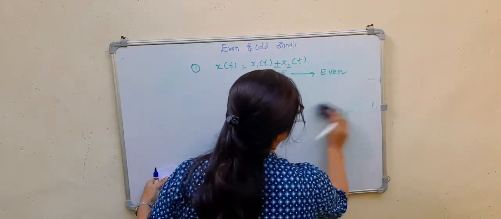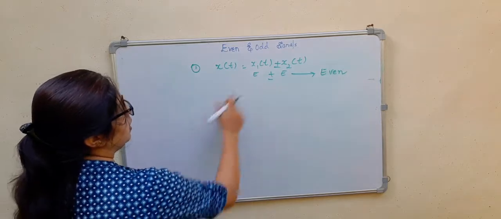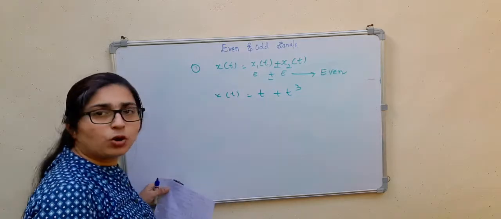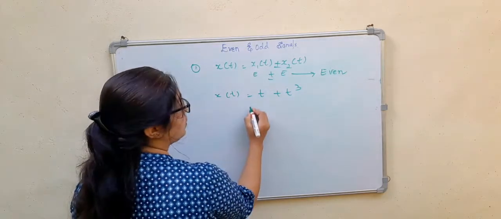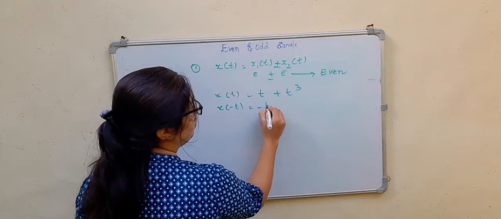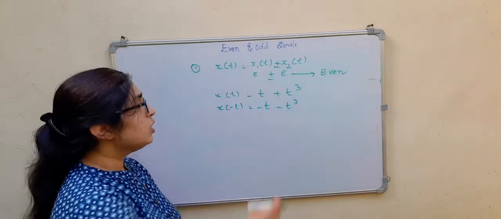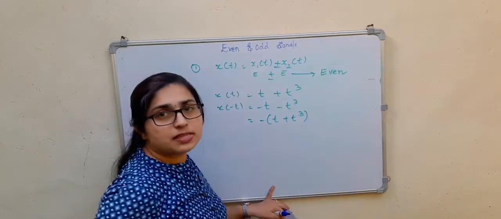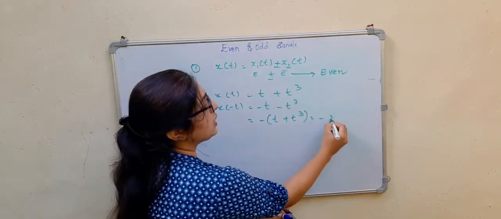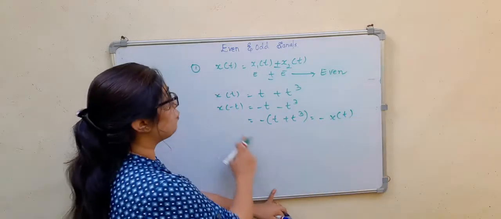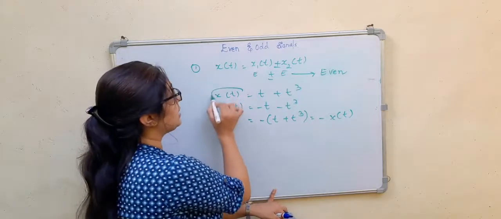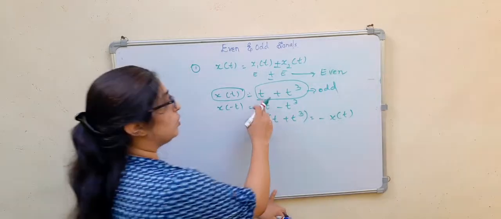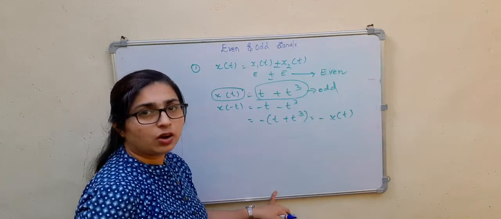Now I will consider x(t) = x1(t) plus x2(t). Let x(t) = t plus t cube. Both are odd signals. x(-t) is equal to -t minus t cube. Taking minus common, it is -(t plus t cube). So from this you can say that x(-t) = -x(t). That means x(t) is an odd signal. So t plus t cube, odd plus odd, gives odd.